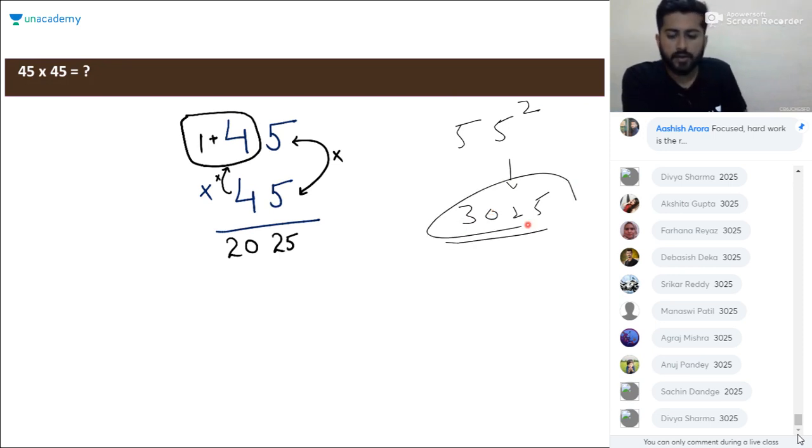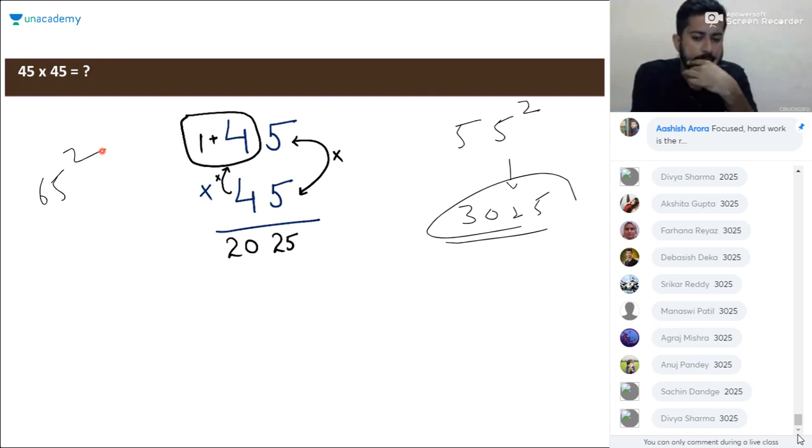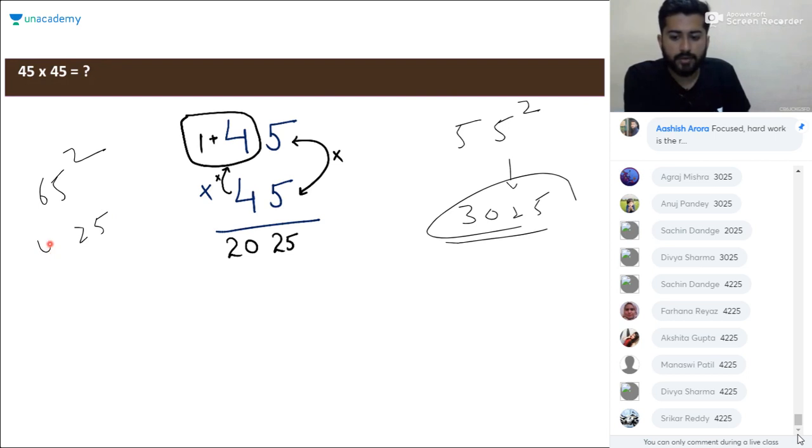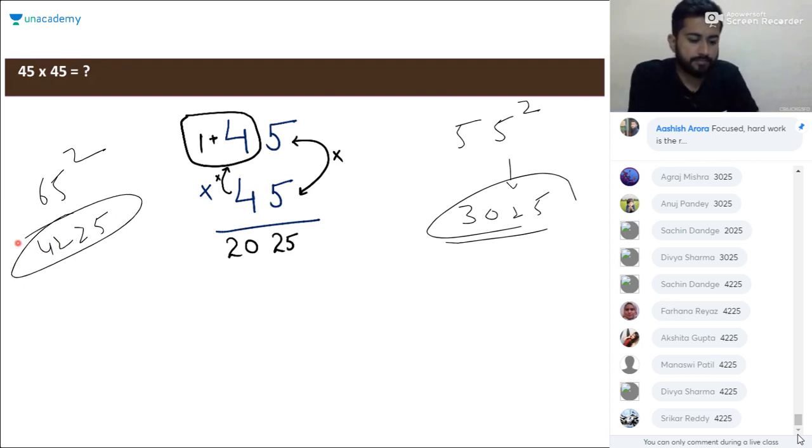Now calculate the 65 square. For 65, it will be 5 5s are 25, and 6 7s are, we will increase 1 in one of the 6. So 6 7s are 42, it will be directly 4 2 to 5. Is it clear to everyone?